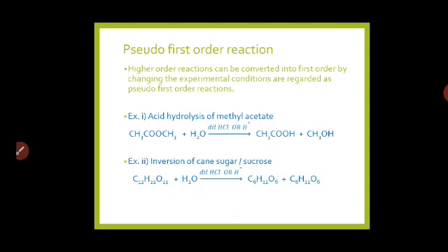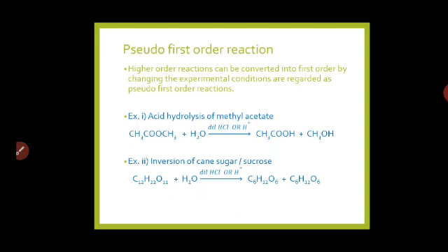What are the experimental conditions? That is, the concentration of any one of the reactants is taken in large excess compared to the other one, and this is how the rate of reaction depends only on the concentration of one reactant. Okay, so here are some examples.